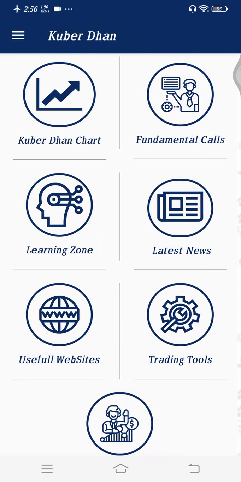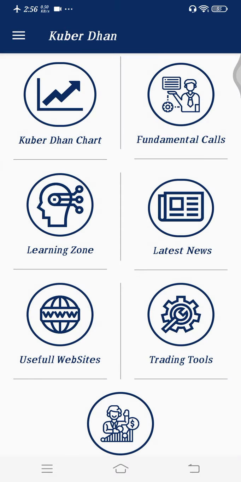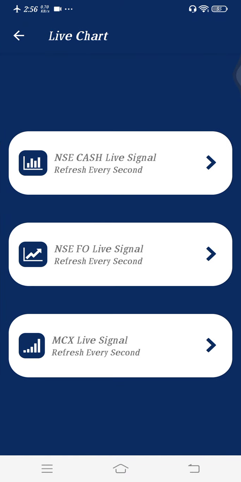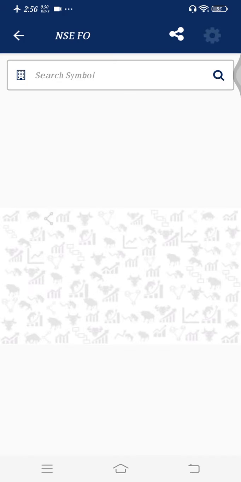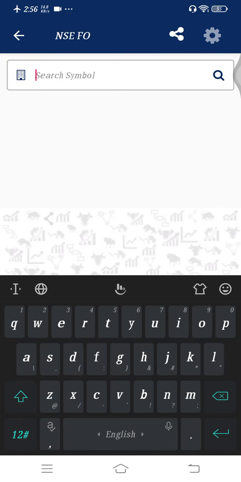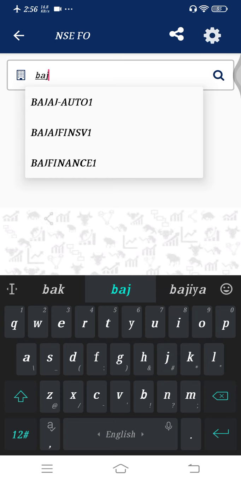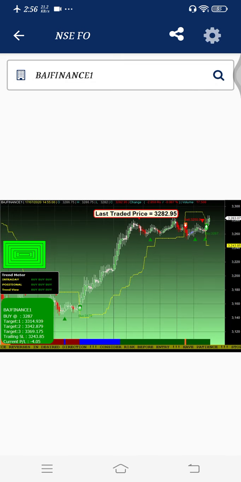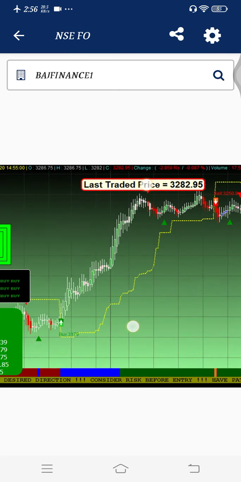Let me check Bajaj Finance. Go to the Kuberdhan live chart and FNO chart. This is Bajaj Finance, and look at the rally. A wonderful buy was just generated.